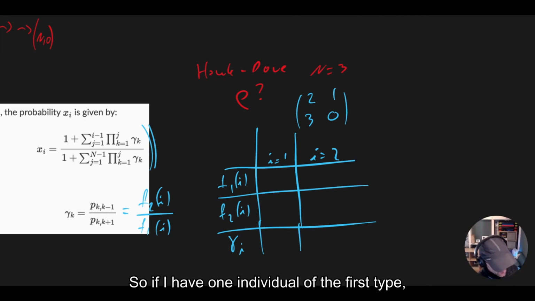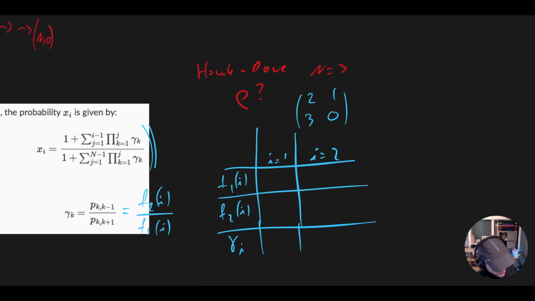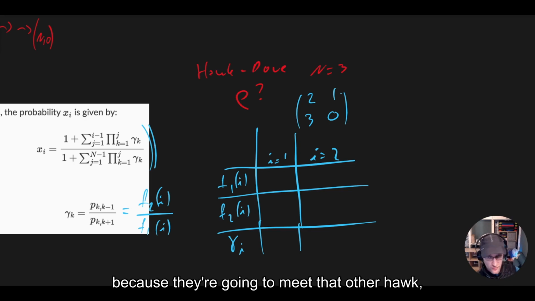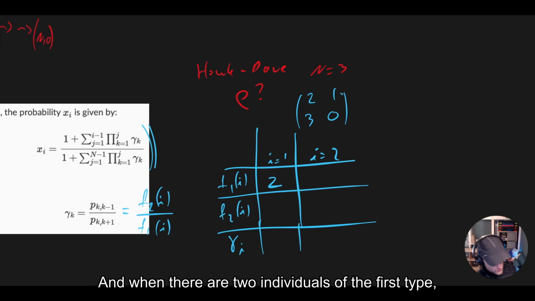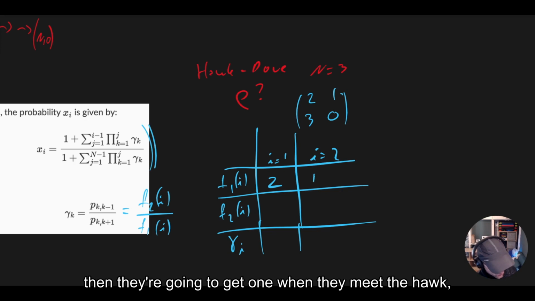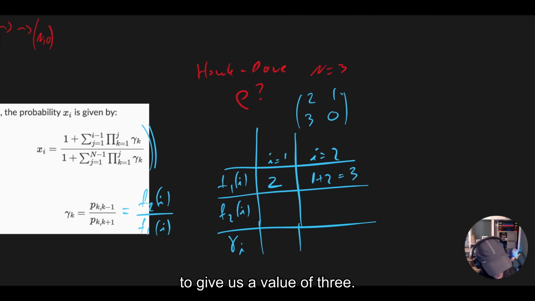So we can essentially calculate these things. If I have one individual of the first type, they are going to get 1 because they're going to meet that other hawk, and they're going to get that hawk twice, so they're going to get a fitness of 2. And when there are two individuals of the first type, then they're going to get 1 when they meet the hawk, remember there are 3 individuals, and 2 when they meet the other dove, to give us a value of 3.